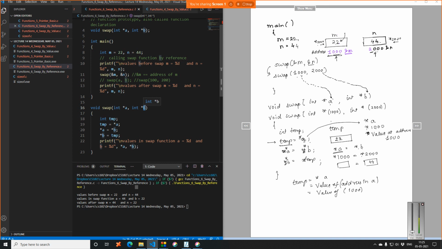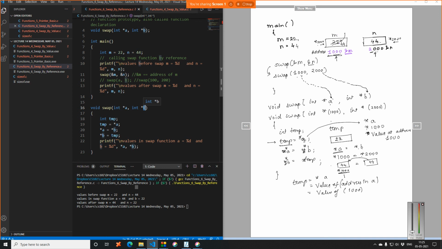So if you see, this 44 gets into this particular box, which is nothing but star of 1000. So now star of 1000 will actually have the value 44. Just see that we are computing everything on the basis of address. This 44 was asked to be stored in star of 1000.